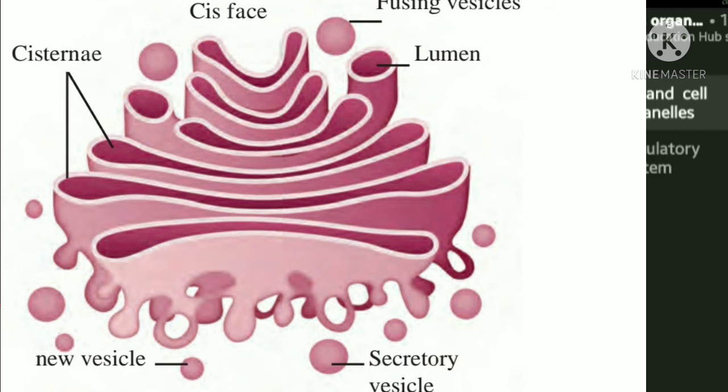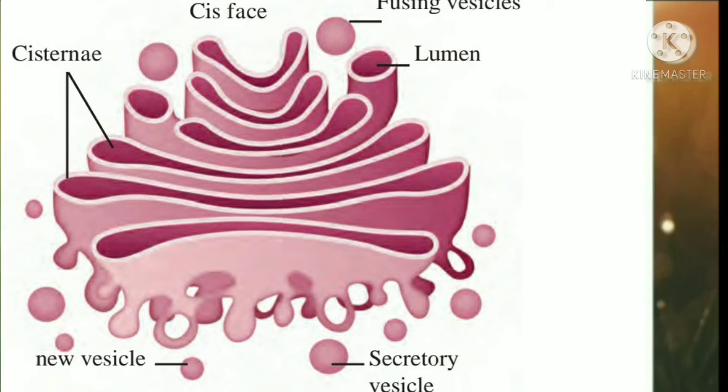The Golgi complex. It has 5 to 8 cristae, which are hollow and flat sacs placed parallel to each other. Cristae have different enzymes. The proteins coming from the endoplasmic reticulum are enclosed in vesicles. The vesicles come to the Golgi complex via cytoplasm.